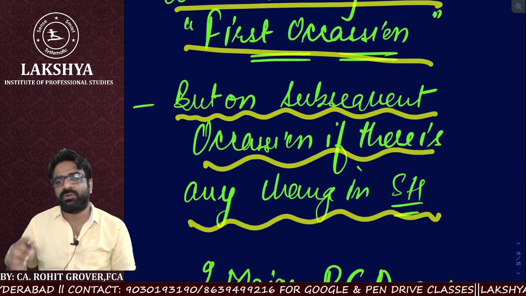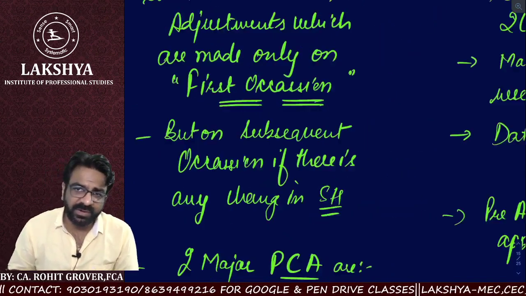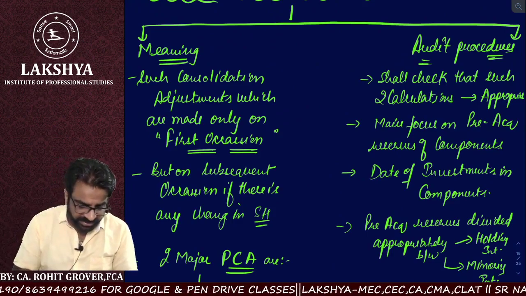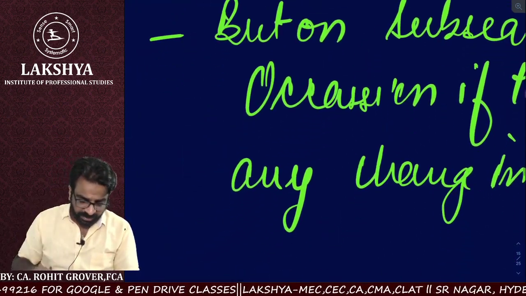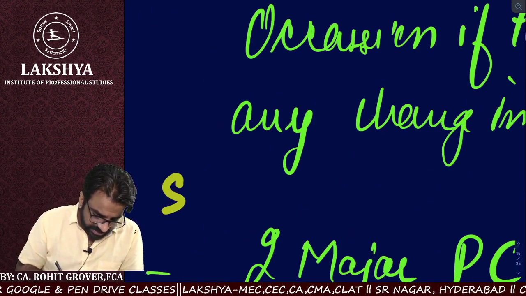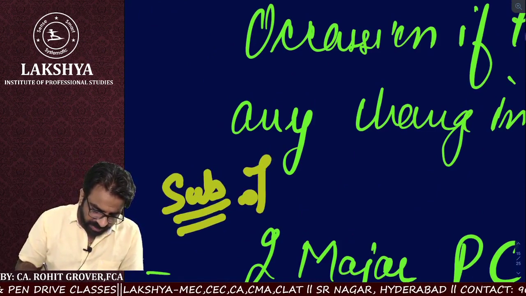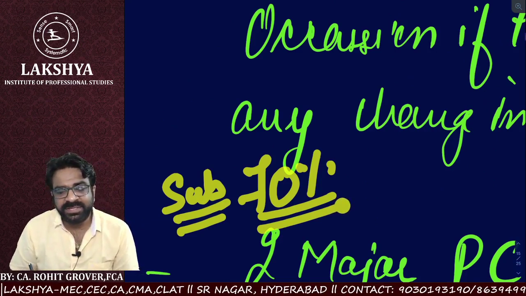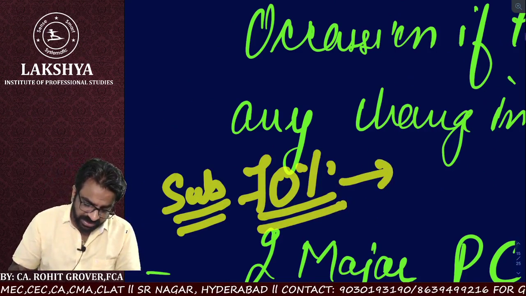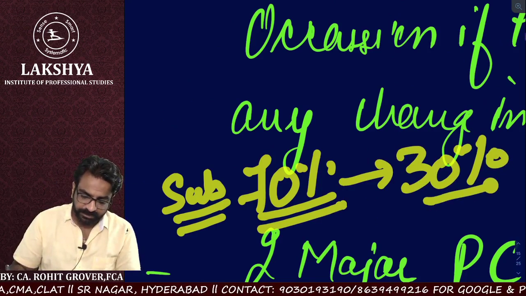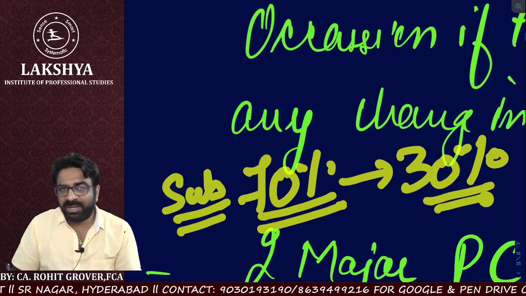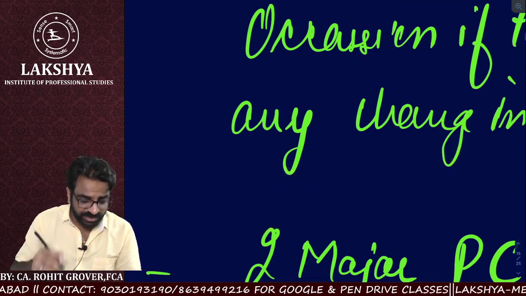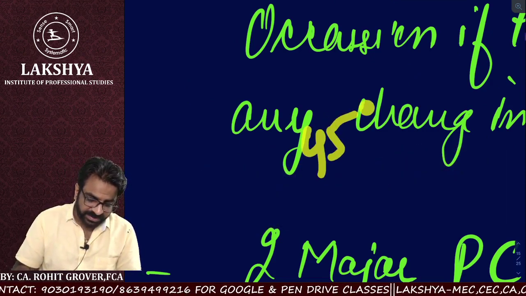change in shareholding. Let me give you one more example. There was a subsidiary in which the parent had 70% voting rights. The 70% voting rights means the 30% is minority interest. Now suppose the company reduced it to 45%.